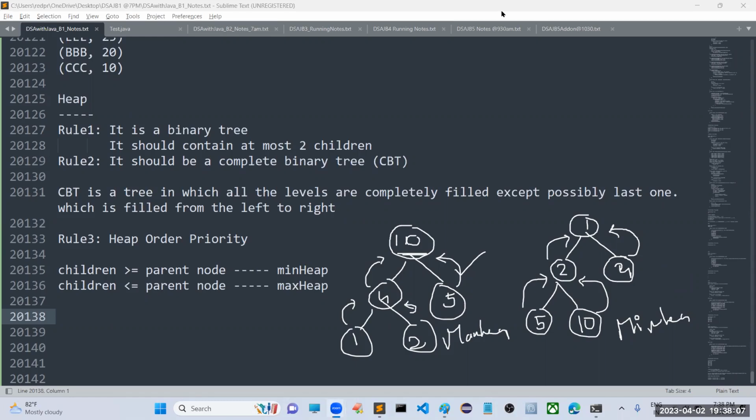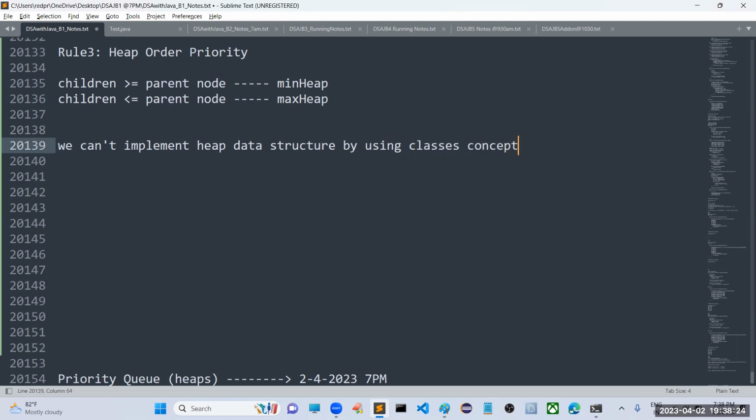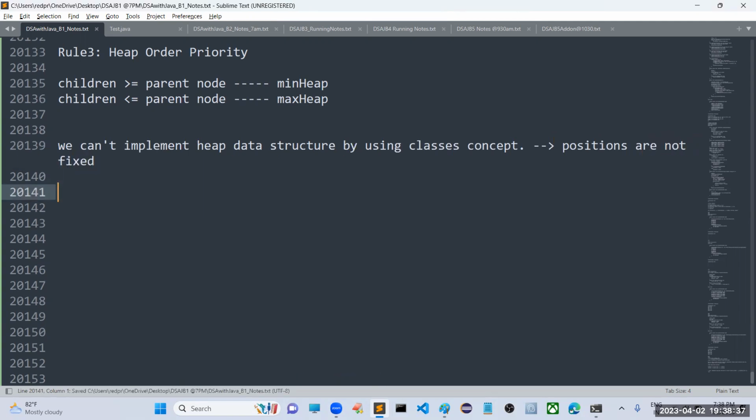Now, see, we can't implement the heap data structure by using the classes concept. Why are we unable to implement this using classes? The simple reason is that the positions are not fixed. They keep on changing. We can't traverse each and every time, and we can't predict.